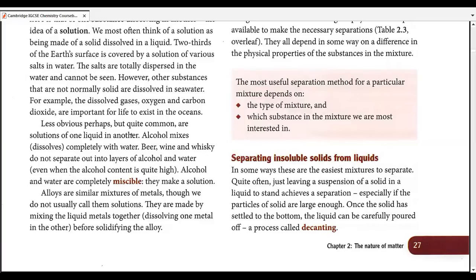Then those liquid metals are mixed together by simple stirring. And when one metal is dissolved into the other, we once again reduce the temperature. By reducing the temperature, we solidify those metals, not into separate metals this time, but into a mixture, and we call that mixture an alloy.